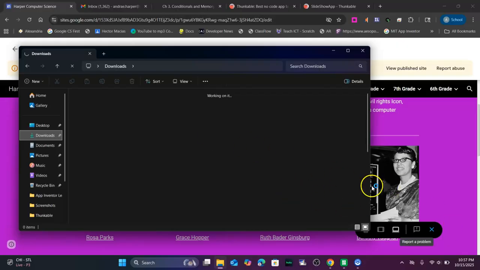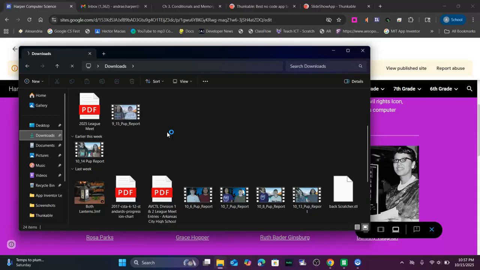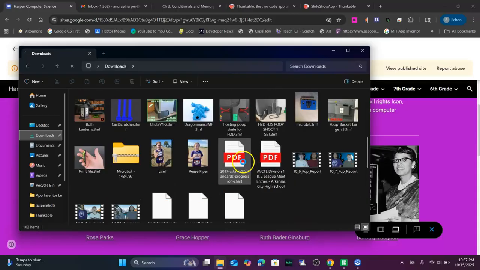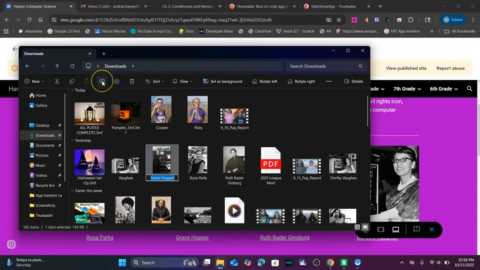I've already downloaded all 4 of my images, so I just didn't name them right, so that's what I get to do now. So to name these, in case you did download them, you want to go here, you can click the photo, and you can click this right here. This means rename. So I'm just going to call this Vaughn. And I want to click this picture, same thing, rename this one Hopper.